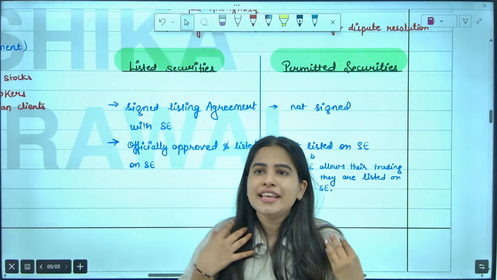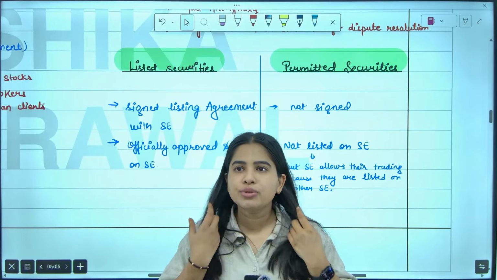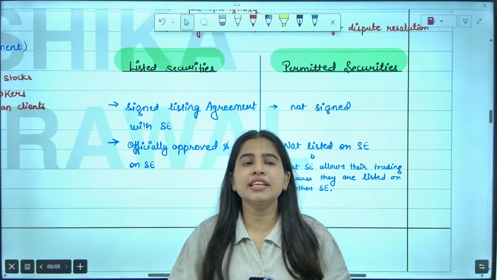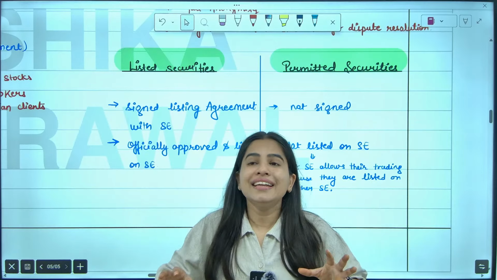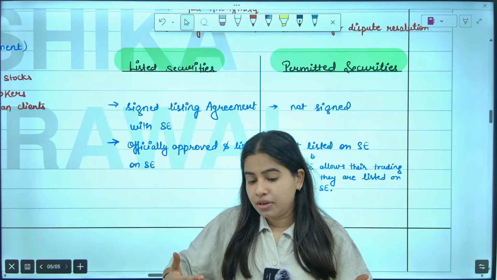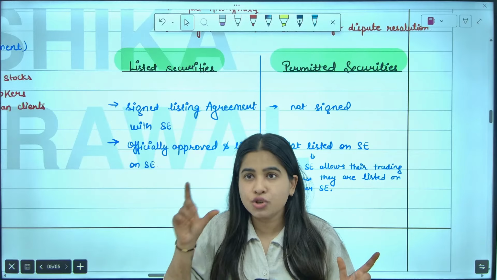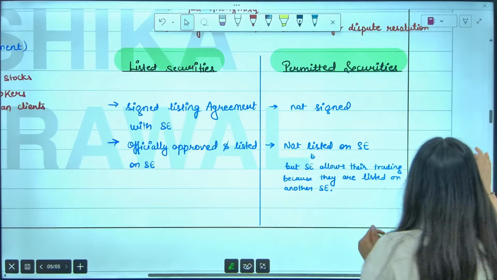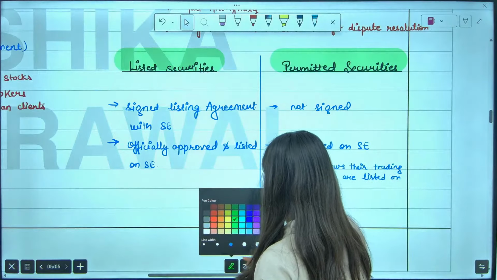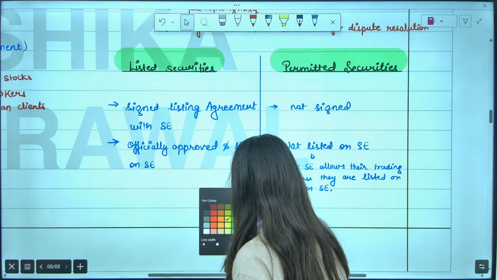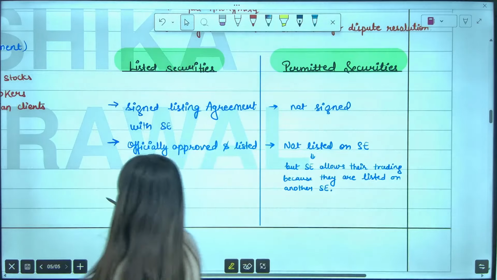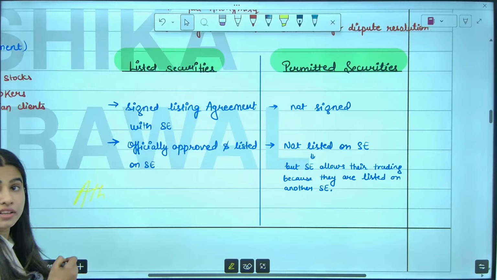See, let's say we are listing a new company, Aether Energy. Now Aether Energy is listing its equity shares. Is this visible?